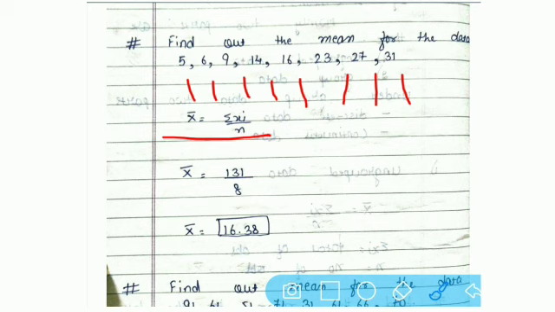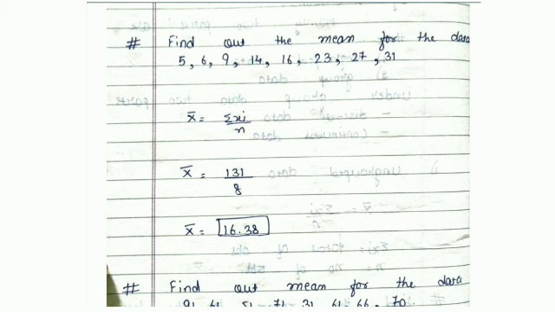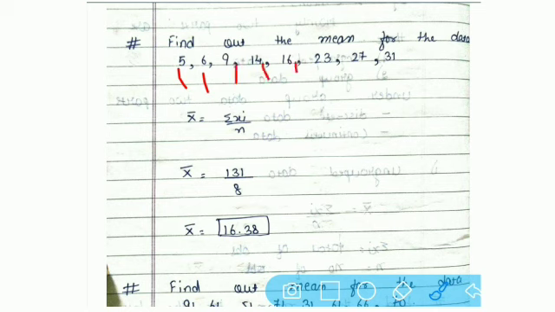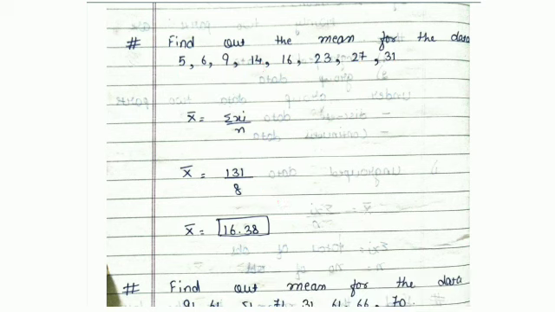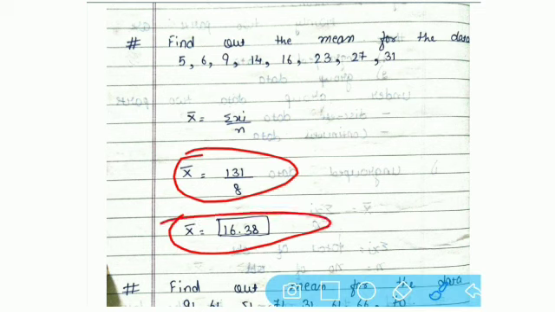So here we have put 131 divided by what? Divided by the number of values. How many numbers are there? Let us count: 1, 2, 3, 4, 5, 6, 7, 8. 8 numbers are there. So here it is divided by 8. When you divide 131 by 8, it gives us the answer 16.38. So this is our average by ungrouped data.